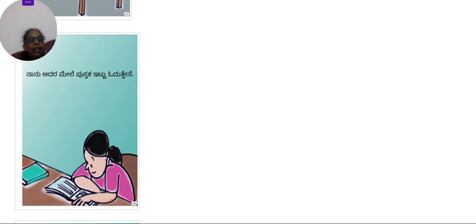Mele is on. And adu, here actually the 6th pratyaya is added. It is called adu in Kannada. Adu plus a. So that becomes adara. Adara mele. On it.